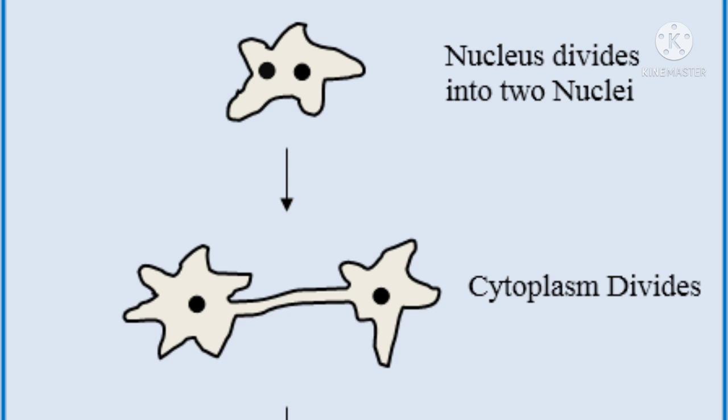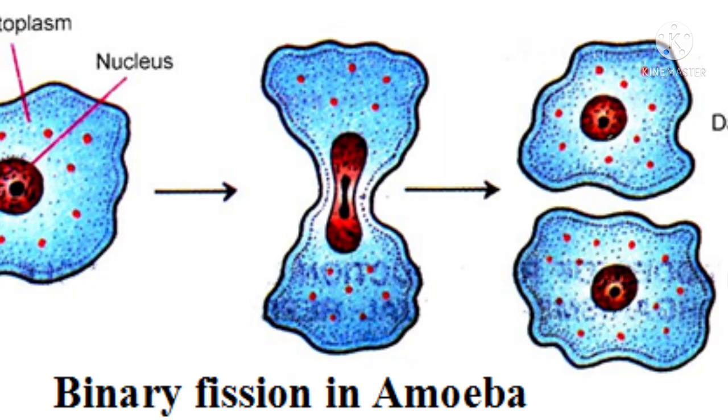It is a unicellular organism, a protozoan, and it has cytoplasm and a nucleus, but its body is comprised of only one cell, a single cell. Now let us see how it produces the young ones.